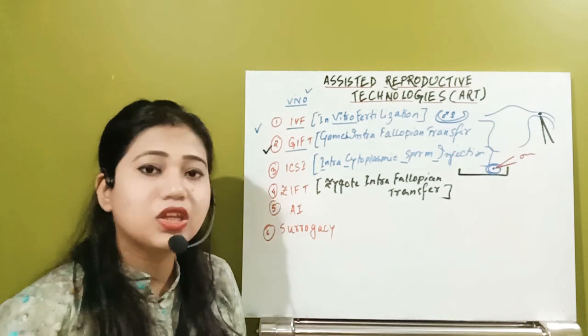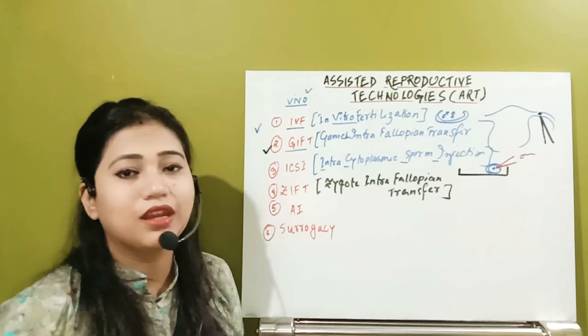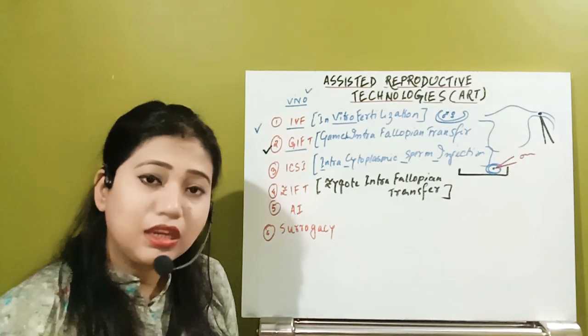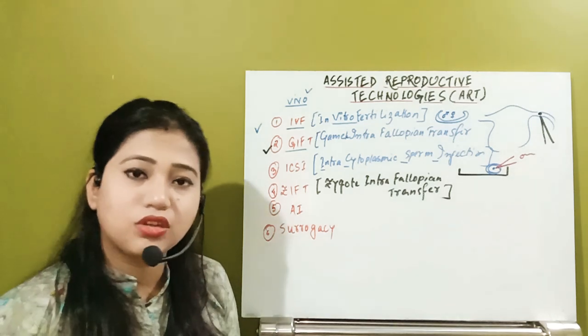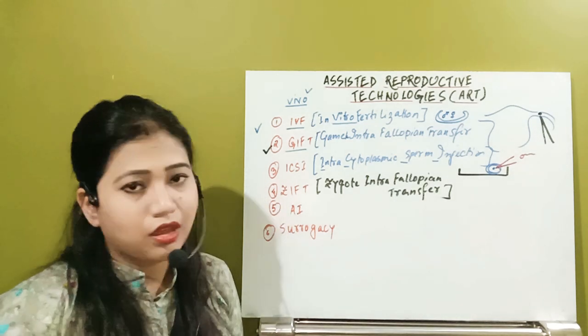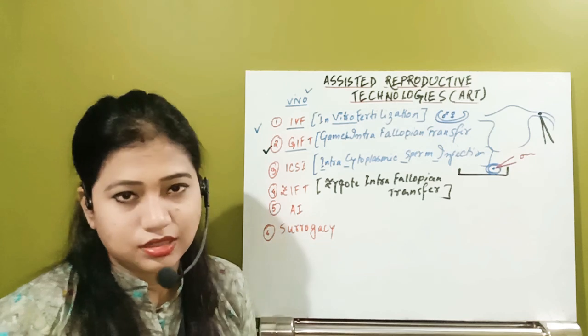So in that condition, in the petri dish, first of all, male and female gametes are taken. They are induced to undergo fertilization, and after fertilization, they will produce the zygote. Right after that, it will be not implanted in the uterus.